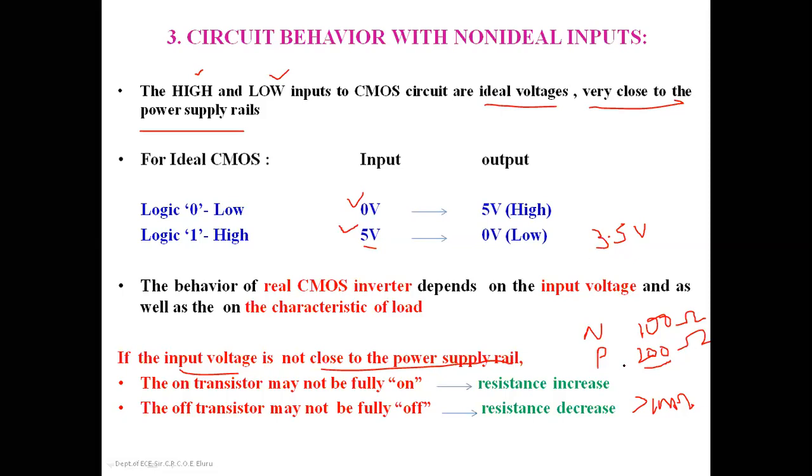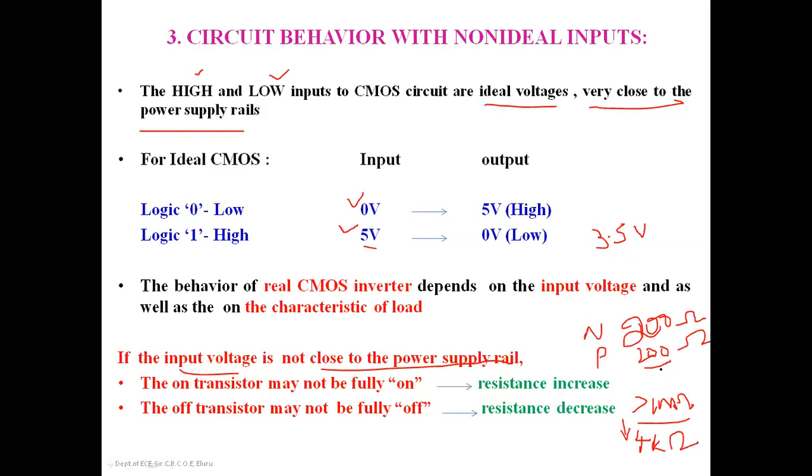But now, because the transistor is not fully on, the on resistance, whose normal value is 100 ohms, will not be 100 ohms now. It will be somewhere around 200 ohms. Now the resistance has increased to 200 ohms. And the off resistance of the transistor, whose normal value is above 1 mega ohm, will now be decreased, and it may be somewhere around 4 kilo ohm.